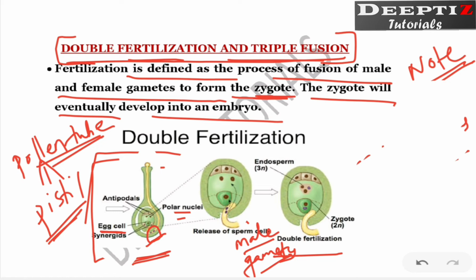Now, how many male gametes are there? The one, and there will be a second one. So two male gametes are there. You can see them in purple or blue color. Two gametes are there, right?